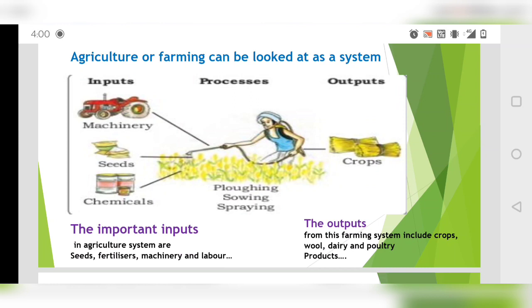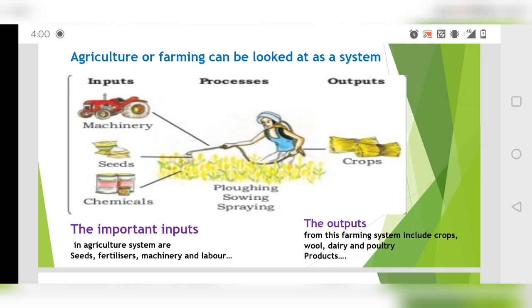But here you have to understand that if we talk about input, it means we'll be giving something to start something. So machinery is required, seeds are required, chemicals are required to do agriculture, and then labor, people, land are required, sunlight required, water required, these are all inputs.